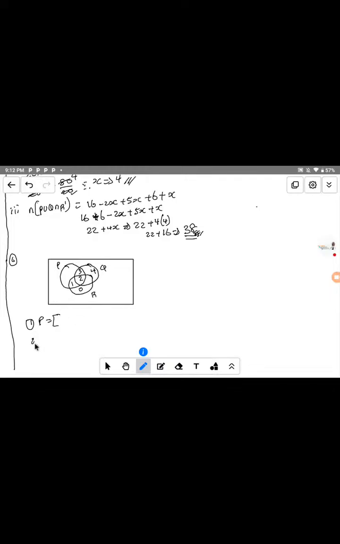And the second question: what are the elements that belong to Q? Now, let's answer this question. The elements that belong to P, the elements that belong to Q. Let me watch you guys in the comment section. Let's solve it. Let's study it. I hope it is well cleared.